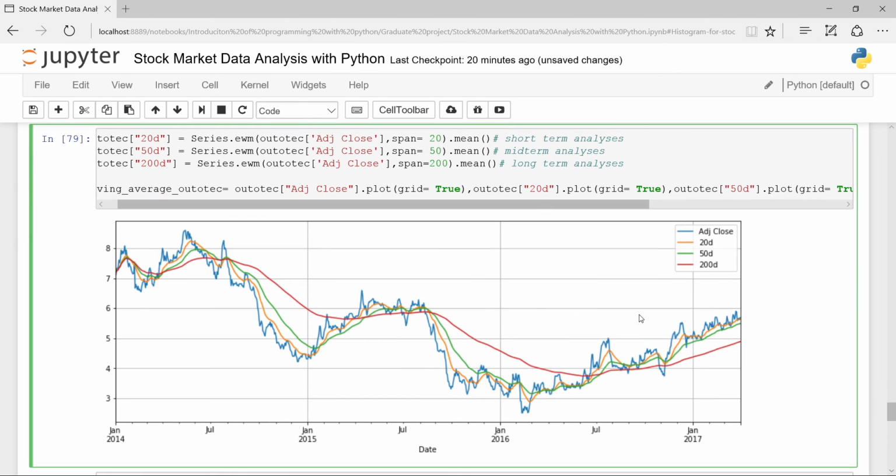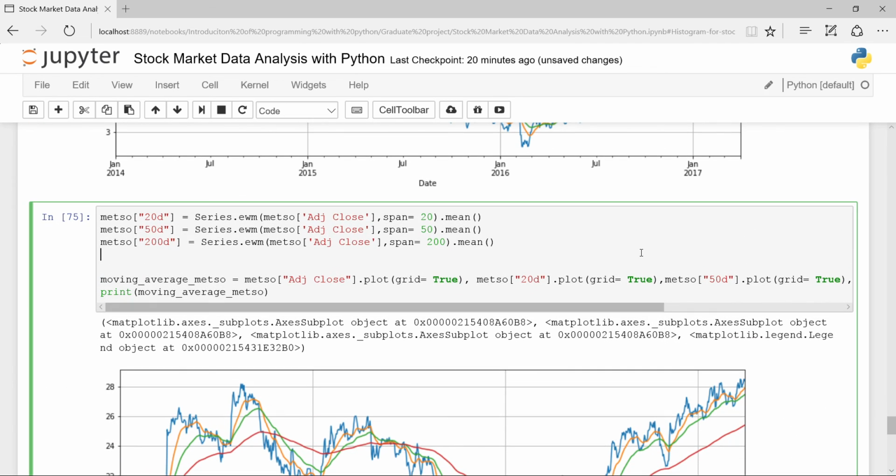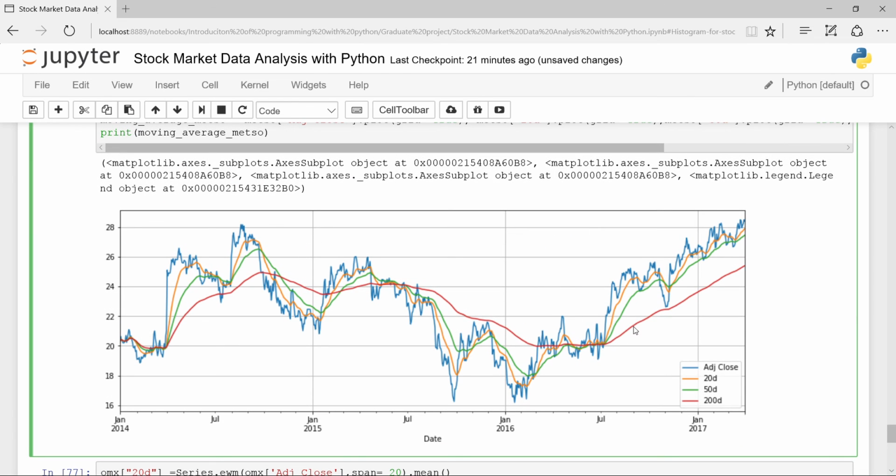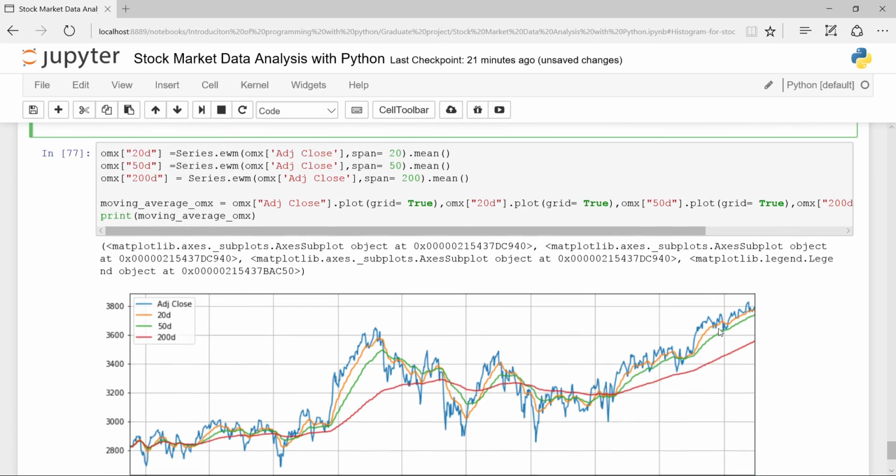What is really important to consider in moving average is that we are not predicting price through this moving average, but moving average gives us a really good mean of the direction of the price. So here also I could apply moving average for the two other sets of data, for Metso and for the market index, and both of them also show an upward trend here. And that's it. Thank you.